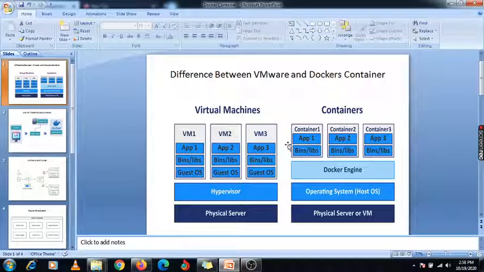It can run on any physical hardware server, virtual hardware server, or any cloud, say AWS or Azure. So you can run it on any platform. You can reuse images if the image is available. If you create a container from an image, you can create another container using that same image. You can create multiple containers, it's like a template.